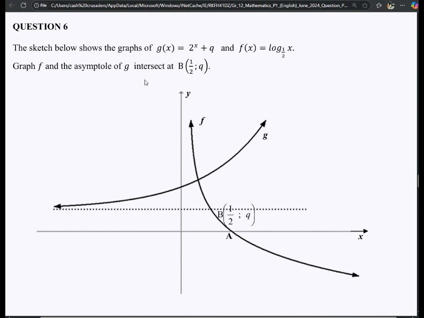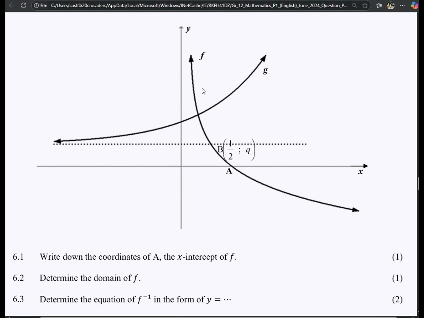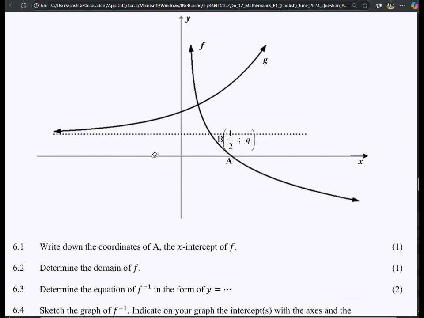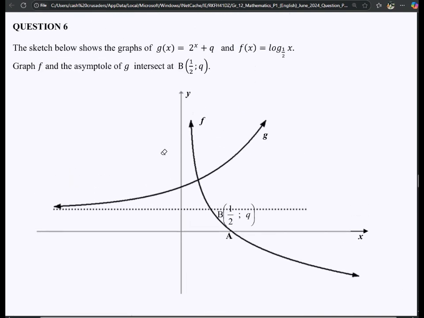Graph F and the asymptote of G intersected at B, which is 1 over 2 is to Q, right? Okay, so we have 6.1 saying write down the coordinates of A. To write the coordinates of A, we know that A is an x-intercept, so we already know that the coordinates here will be 0 is to 1. It's just saying write down, but if you want to calculate,